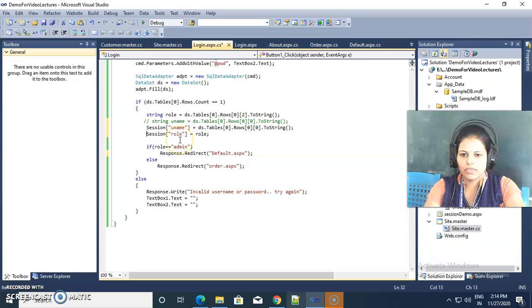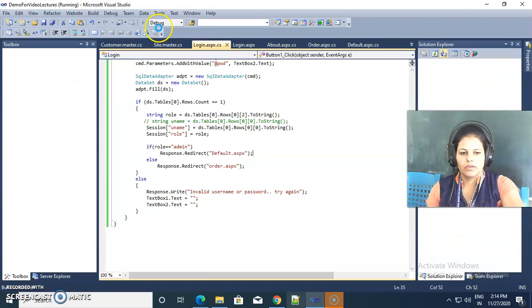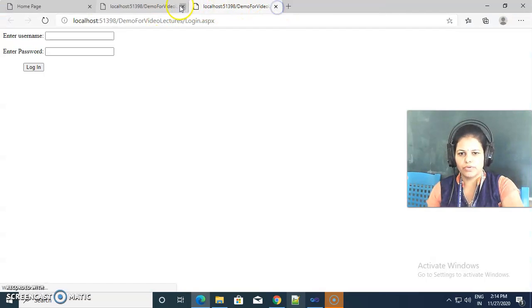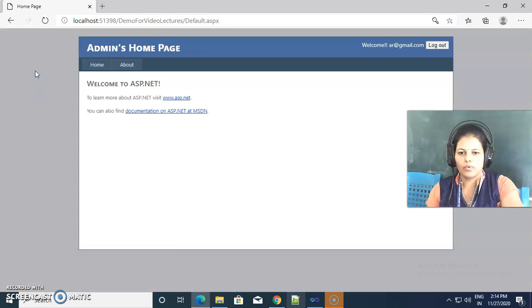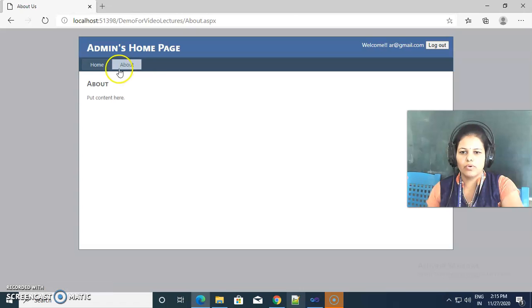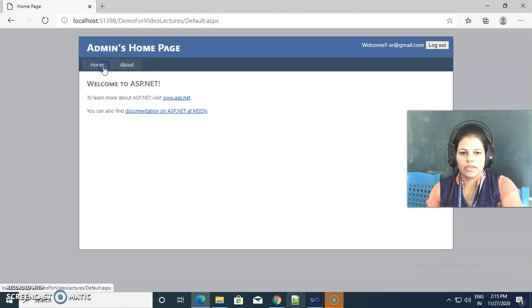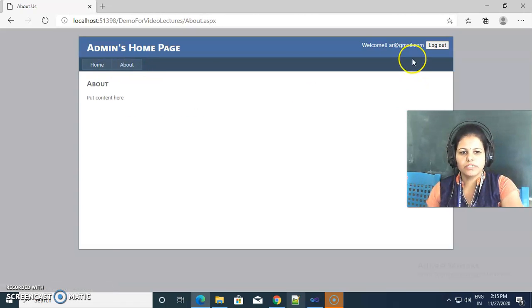Now what is the effect? We go to the login page now. If I give username and password and click OK, then there is the username. If I go to the about button, then home, then about, the username is compulsorily displayed.